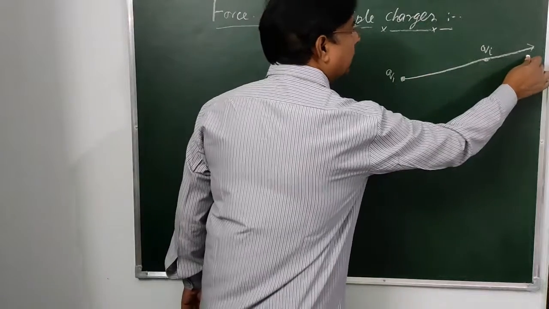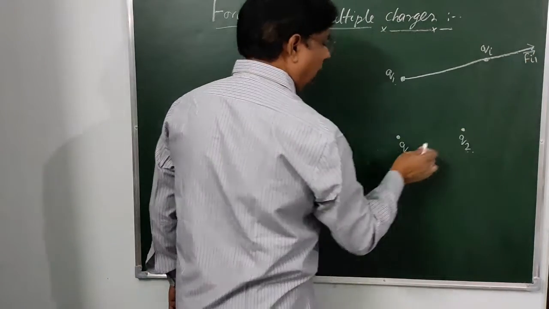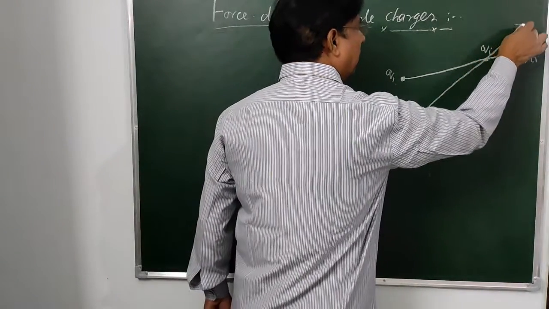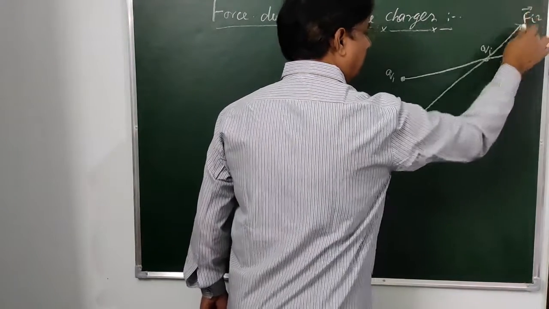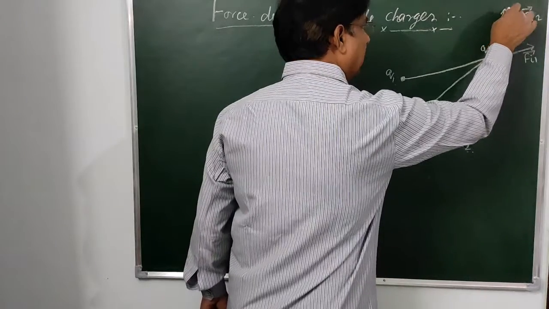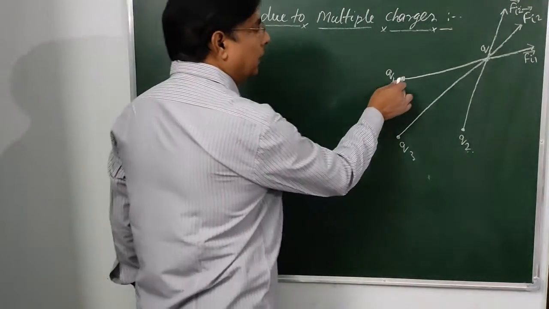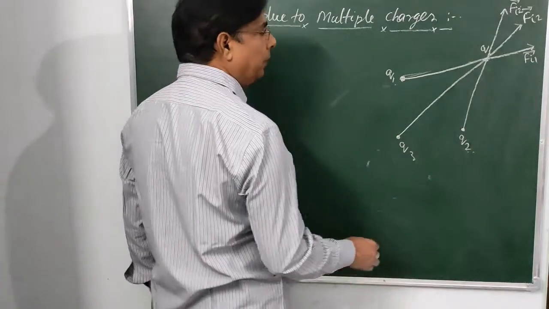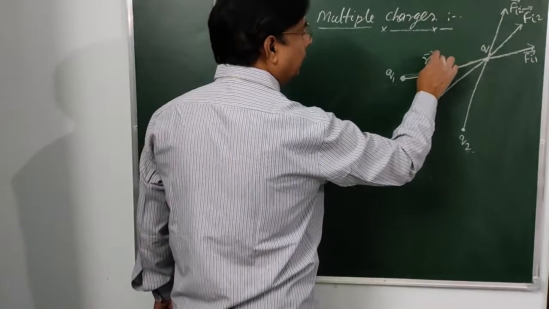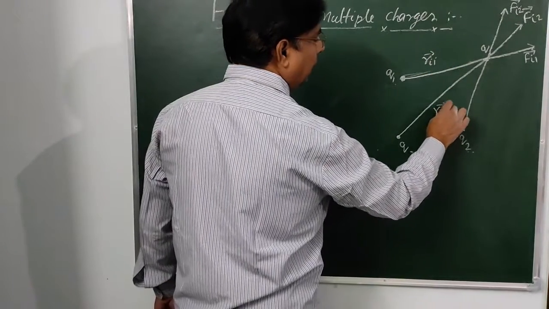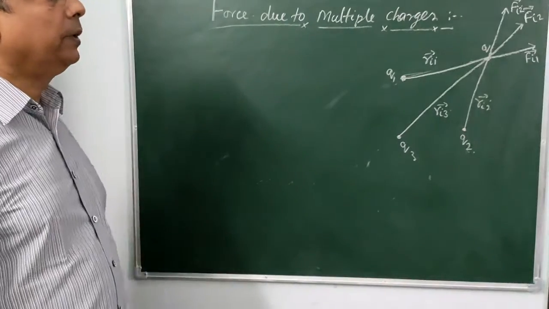So the force will act on this, and this is Fi1, and this is the force Fi2, and this is the force Fi3, and the distances between these charges are Ri1, and this is Ri3, and this is Ri2. We have to find out the total force.